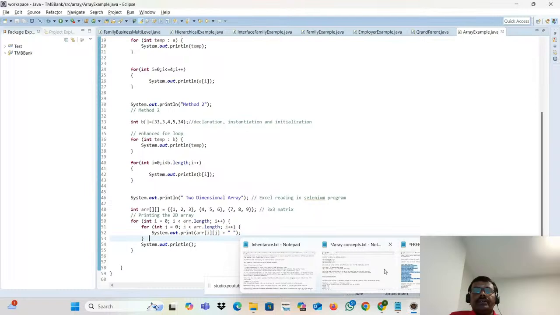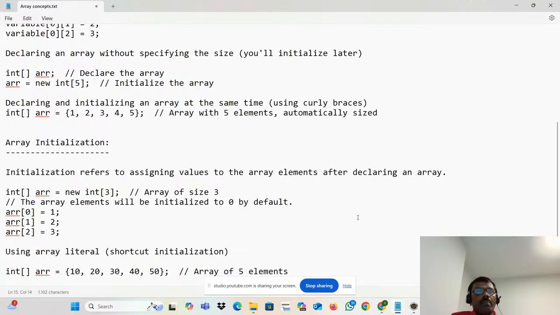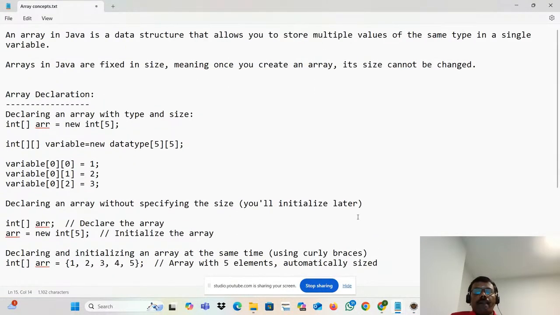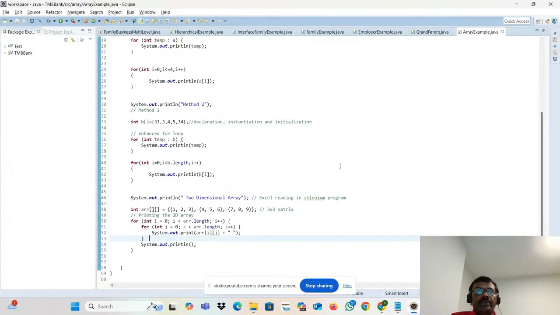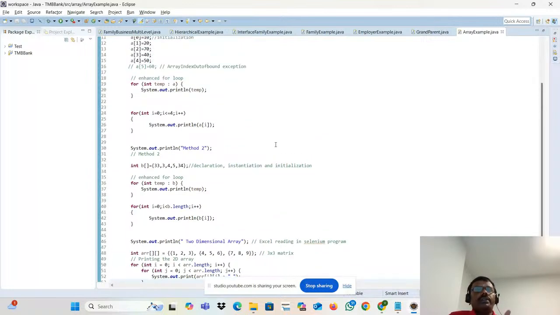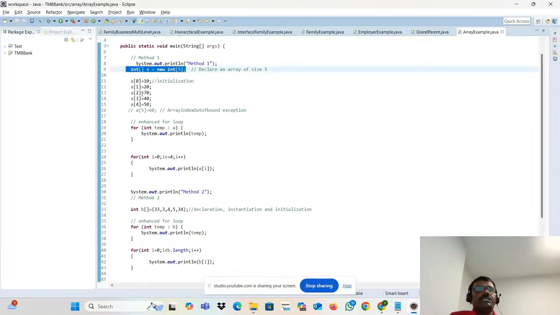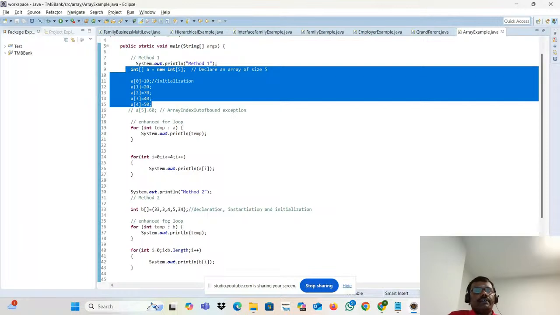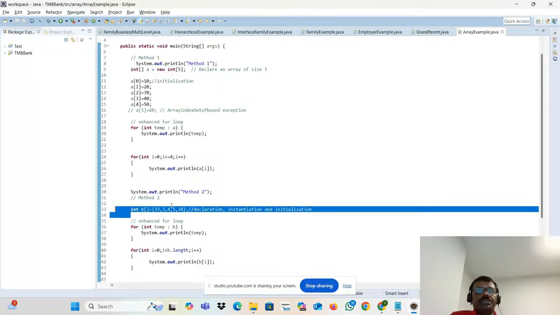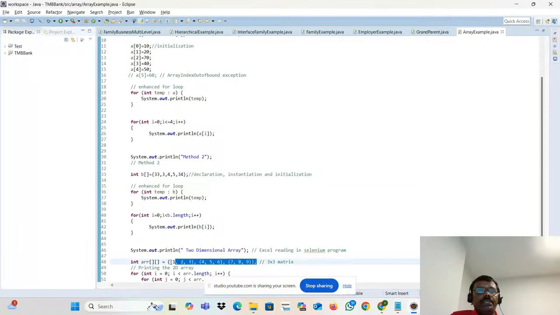Okay, team, this is about the array. People may ask you, what do you mean by array? The simple answer is, an array is a variable which stores a collection of similar type of data. One is a single-dimensional array, another is a multi-dimensional array, which you can call a 2D. And how to declare the array? You can use any of these methods. This is the first method, this is the second method. If they ask for a 2D, then you can go ahead with this one.